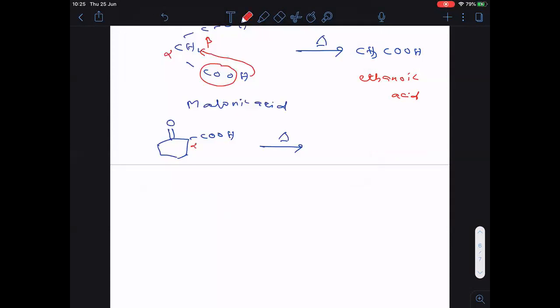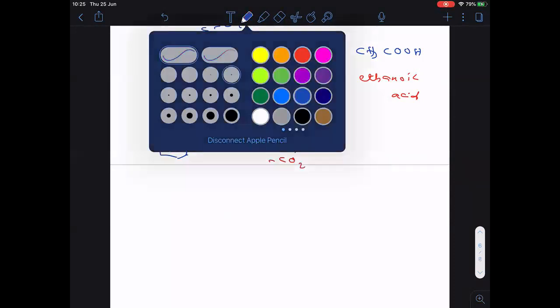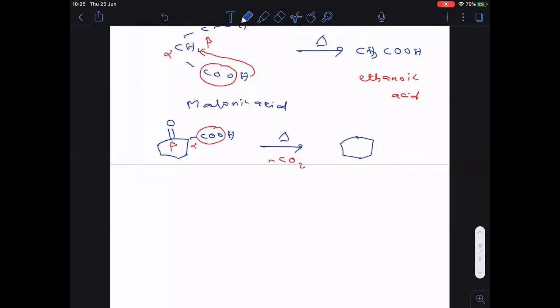Functional group bonded carbon alpha, this is beta keto acid. So beta keto acid liberates what? CO2. Okay, 1 mole CO2 is liberated out. After that, here what happened? Cyclohexanone is formed. This type of questions also important to us. How many moles of CO2 liberates out? Remember everyone.